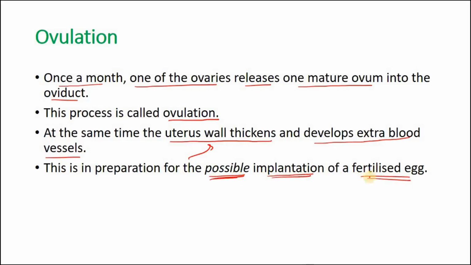The egg, if it meets a sperm, see, we talked of this, we can say it fuses or fusion occurs, and the zygote is formed. This zygote will implant, means fix itself in the uterus wall, right?